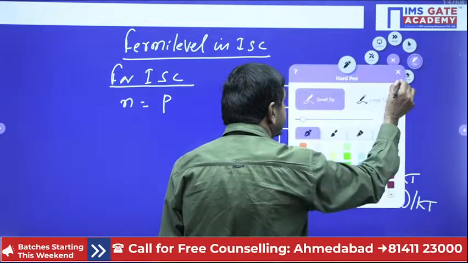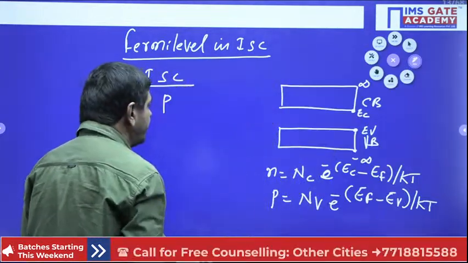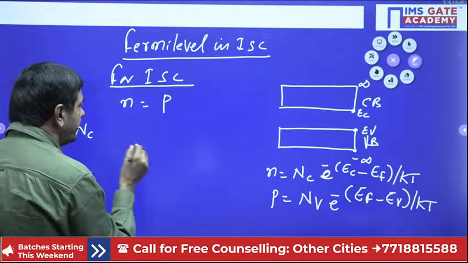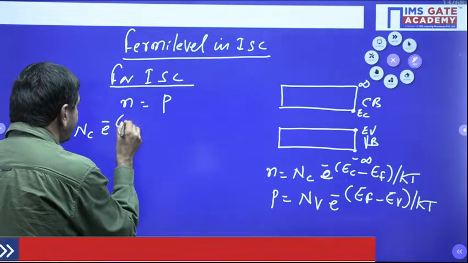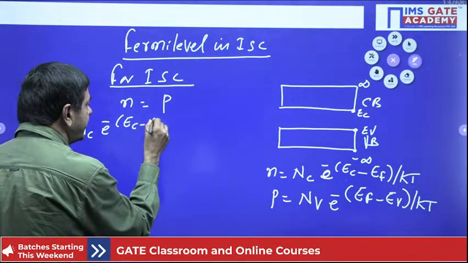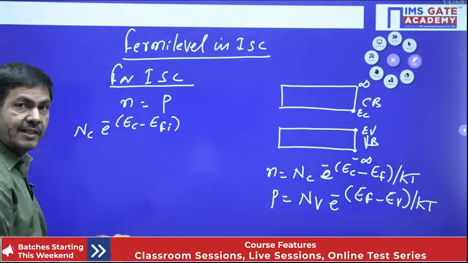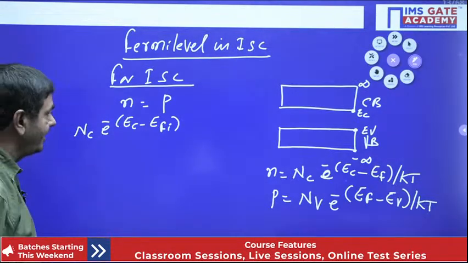I can write like this now. But n equal to p. n is nothing but what I can write? n = Nc e^(-(Ec - Ef)/kT). Ef means Fermi level in intrinsic semiconductor, so wherever Ef is there, I will put Efi by kT.